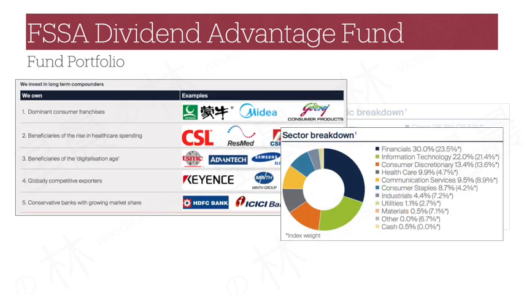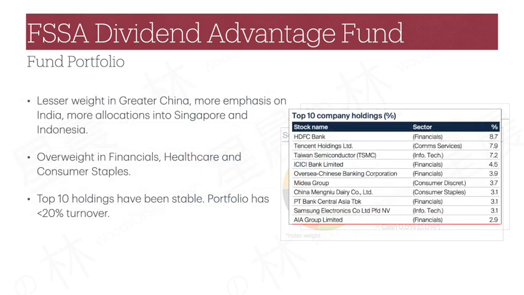Looking at sector breakdown, we can quite clearly see the effect of the long-term themes appearing, as financials, healthcare, consumer staples are the clear overweights compared to the benchmark. While there is an element of technology focus, the fund is not one that will go right into the newest generative AI company of the moment. Instead, long-term positions such as TSMC that is currently prospering serve as evidence that the fund is patient to wait for its fruits to ripen. The same goes with the top 10 portfolio holdings, that reflect the same companies mentioned in the long-term themes.